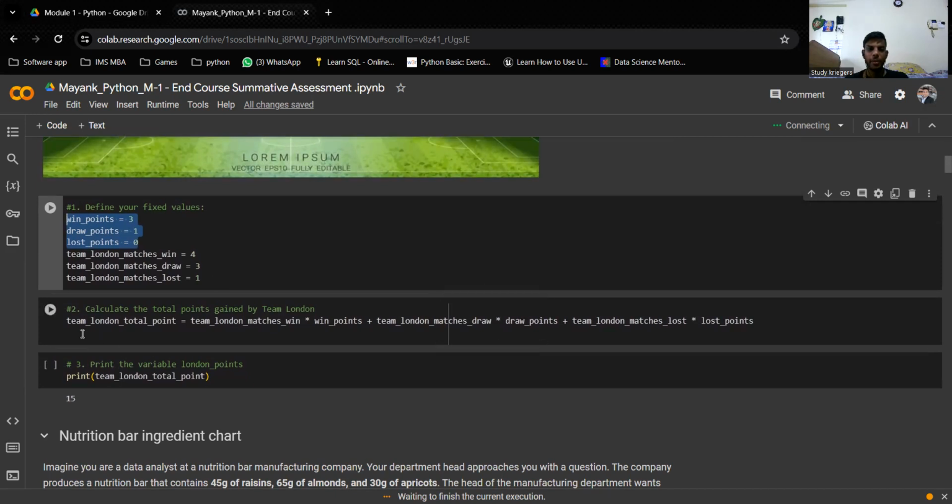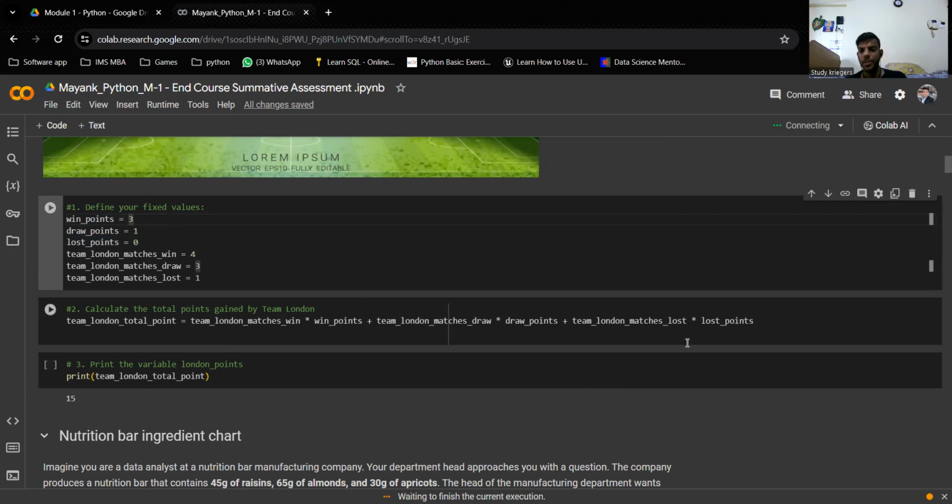We have created a variable, team London total points, and some other variables to calculate these values. Team London matches win multiplied by win points: the win points are 3 and matches won are 4, so 4 into 3 is 12. Plus team London matches drawn: draws are 3 and draw points are 1, so 3 into 1 is 3.